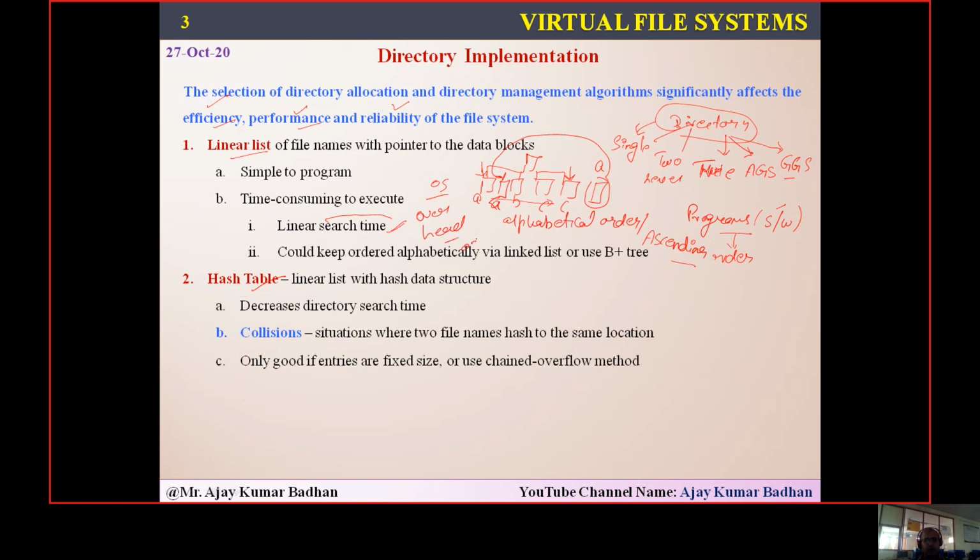It's the overhead for the operating system. That's the main problem with respect to this particular thing. To overcome that, we have used the hash table here. So coming to the hash table, what it is saying is that we'll be maintaining a table.